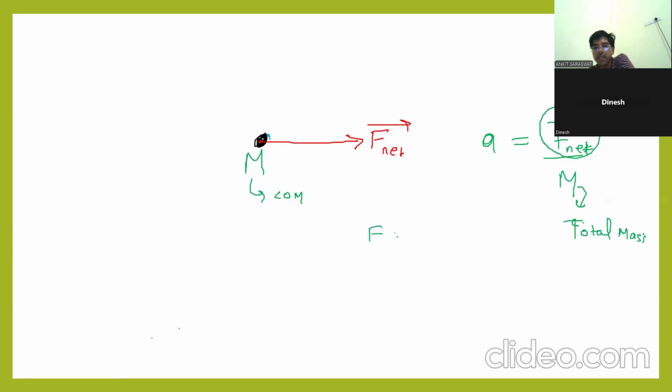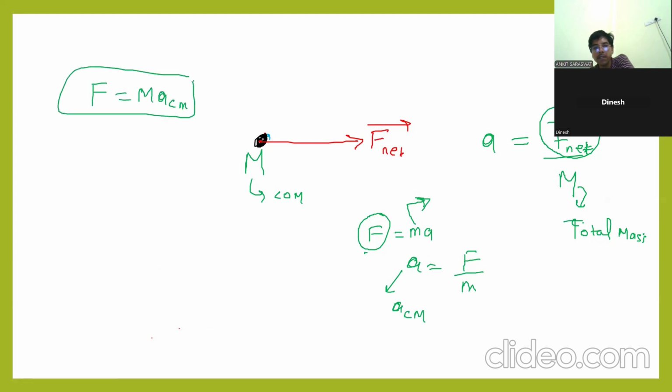F is equal to ma you are writing. So this F is acting on the center of mass. That is the force on the center of mass. And this mass is the total mass. This A you are finding. This A is actually the A CO, center of mass acceleration. So you should write like this: net force will be mass of system, total mass, multiplied by acceleration of center of mass. This is the right equation.